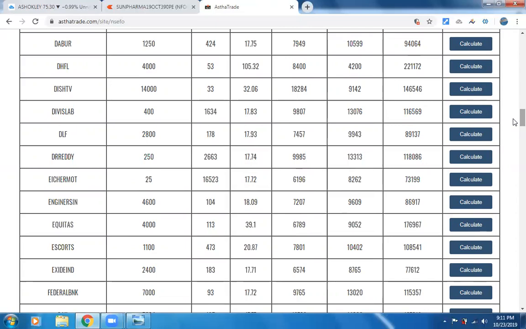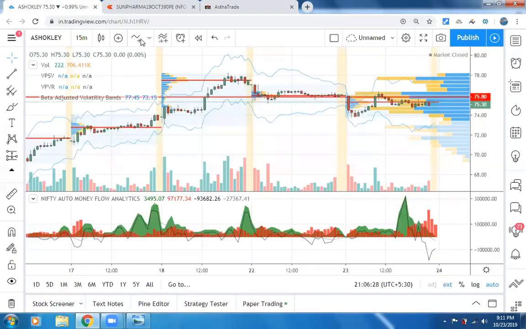So, coming back to the story, friends. Here, I want to show you how you would have traded Ashok Leyland, and the margin required is 8,700 rupees, as I mentioned. Let's see the Ashok Leyland chart today. In the chart, I have applied the Nifty Auto sectorial money flow analytics to understand whether money is available in that sector or not. That means whether the big time investors are interested in the sector or not, we have to understand it, right?